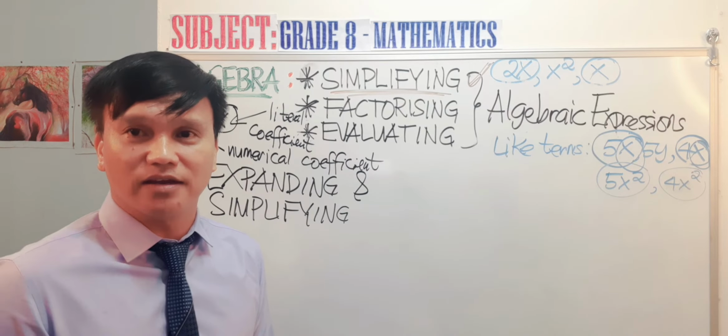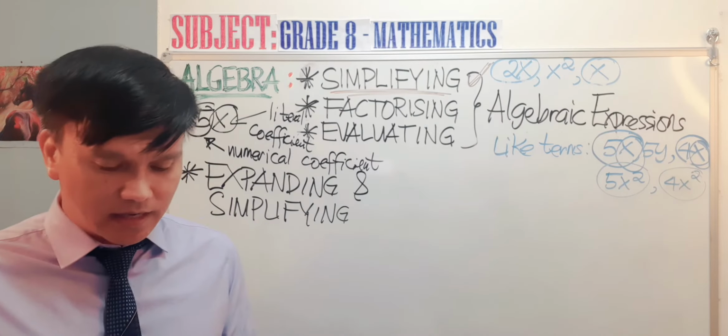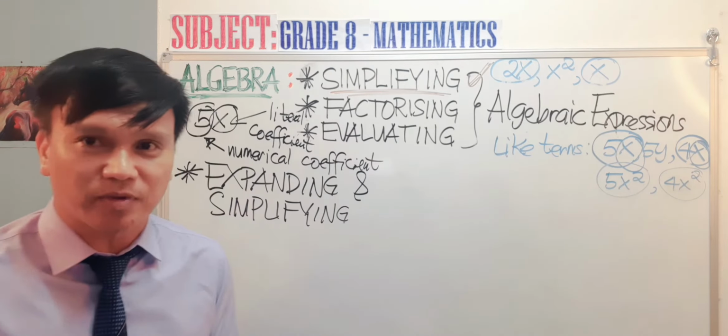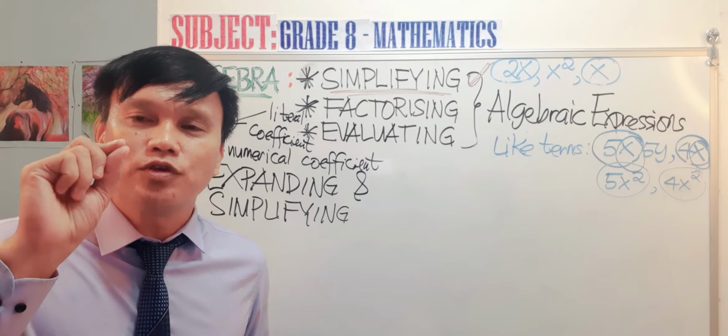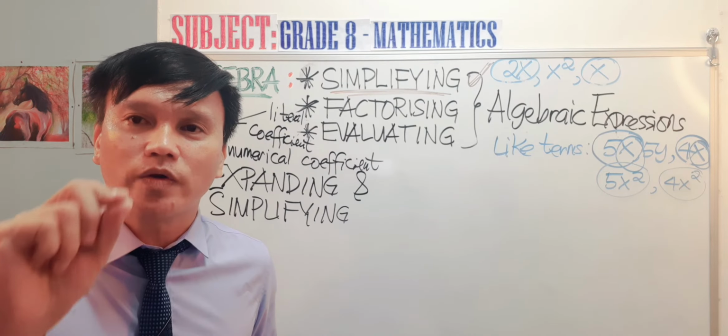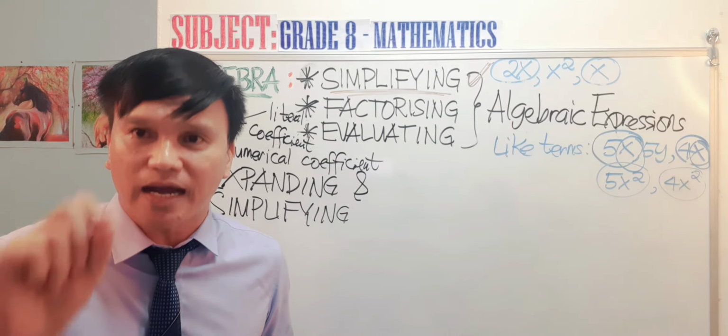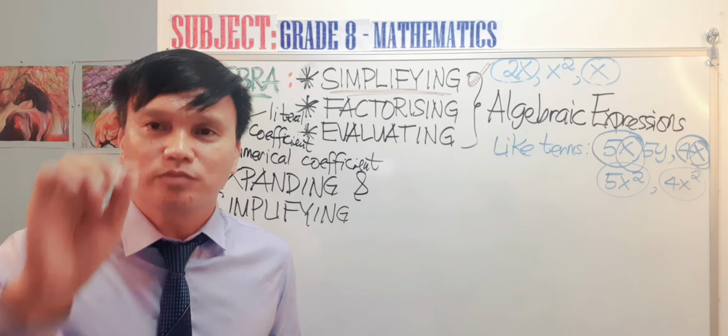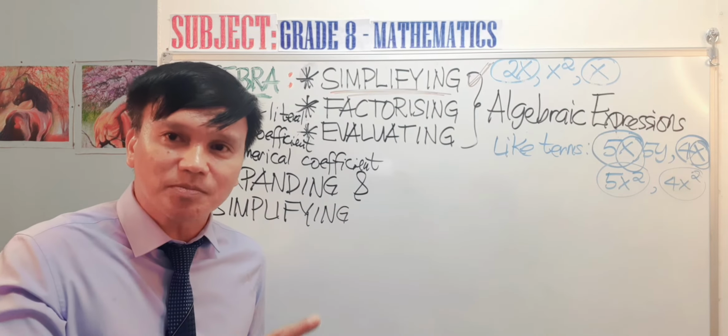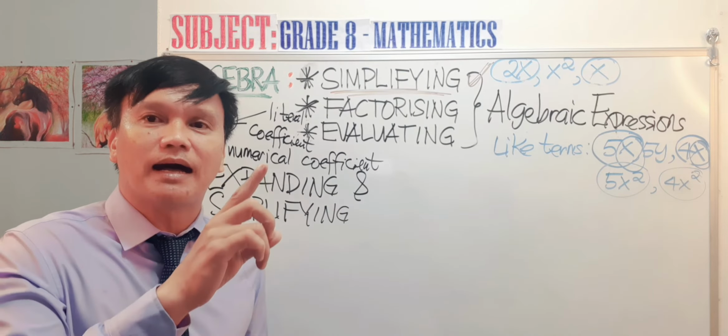There are four rules in simplifying algebraic expressions. One, you remove the brackets, and to remove the brackets, you multiply by the factors. I'll show you the example later.